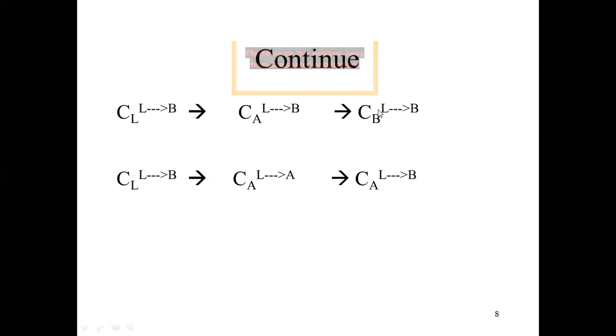Again this is another machine converting to B, and with the help of the bootstrapping step we can get CAL to B. Here we are writing the similar thing, but again here is CA, then we are using CA. So it is converting to B. Here it is converting to A because there are two machines. So this will convert to B and this will convert to A. But ultimately here we will get L to B.